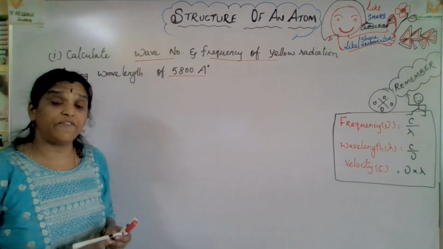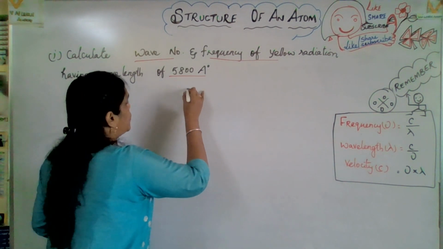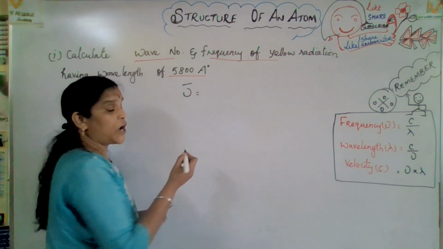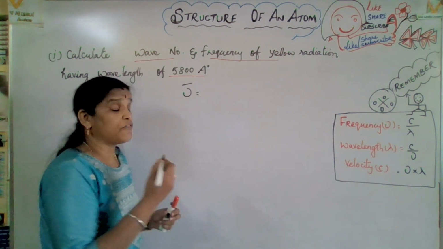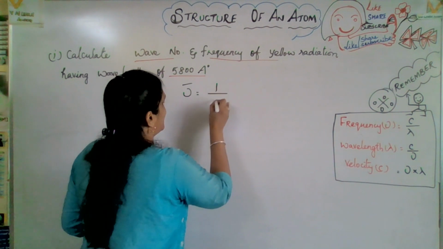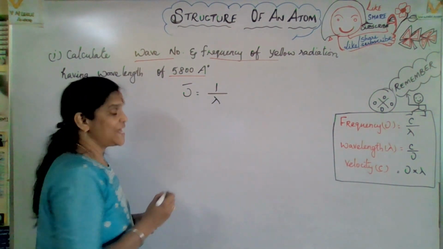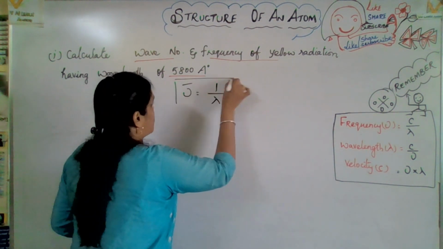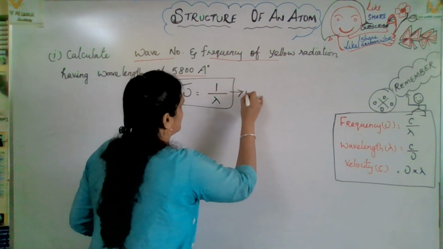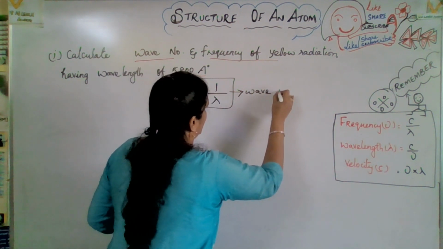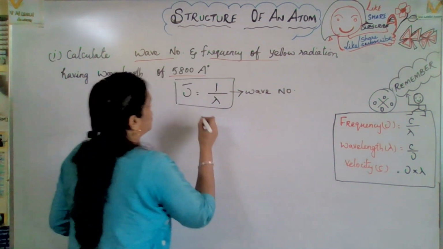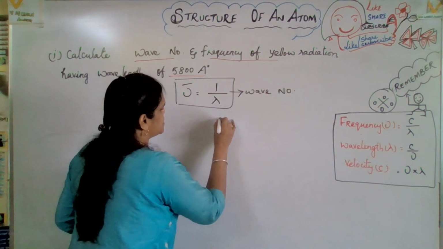What is the wave number formula? Nu bar equals the reciprocal of wavelength, 1 by lambda. This is wave number. The second one is frequency.